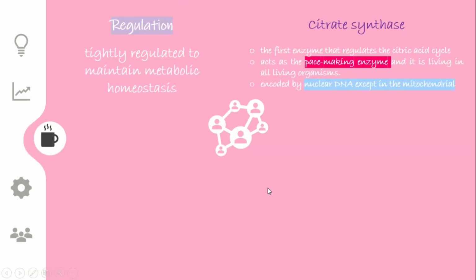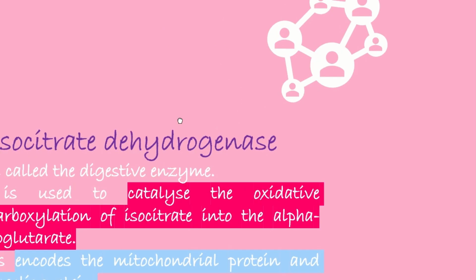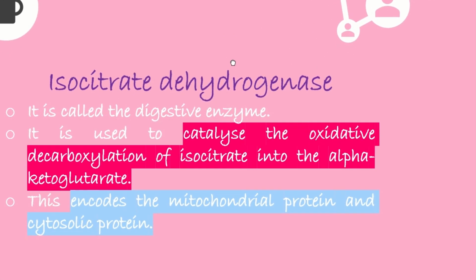The next enzyme is isocitrate dehydrogenase. Which reaction is catalyzed by isocitrate dehydrogenase? That is the conversion of isocitrate into alpha ketoglutarate, and we now know that one molecule of CO2 is released from that step.